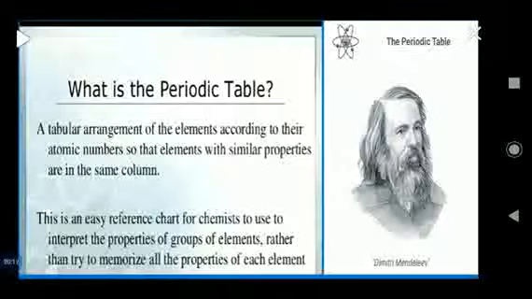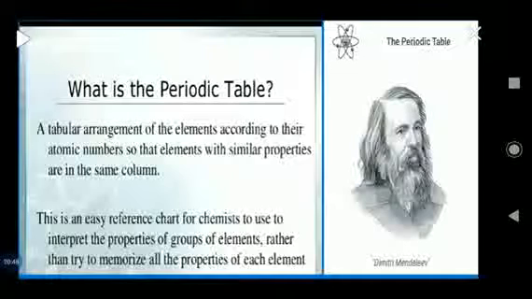What is the periodic table? A tabular arrangement of elements according to their atomic numbers so that elements with similar properties are in the same column. So the elements in the periodic table are represented according to similarities in their properties. For example, gases are kept separate, metals are kept separate because their properties differ, and non-metals are kept separate. This is the periodic table.